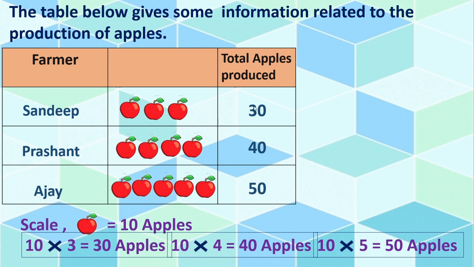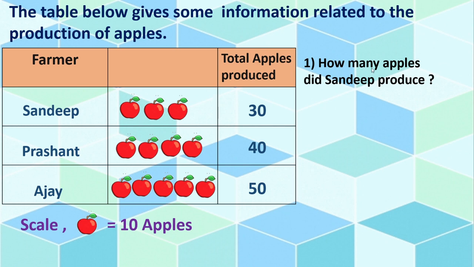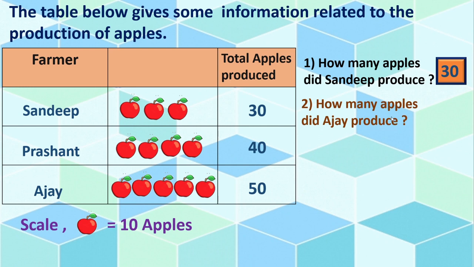Okay. Now, I hope you understood about this table. Now, we will go through some questions and we will try to answer them. This is the first question. How many apples did Sandeep produce? Come on, we will move to Sandeep's row. How many apples did Sandeep produce? Yes, 30. So, we will write here 30. This is the answer for this question. First you have to understand the question, then you can write the proper answer.